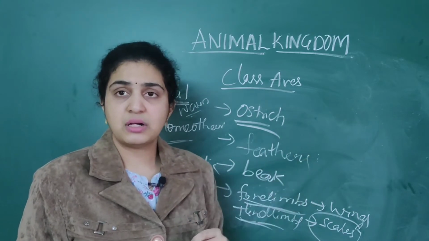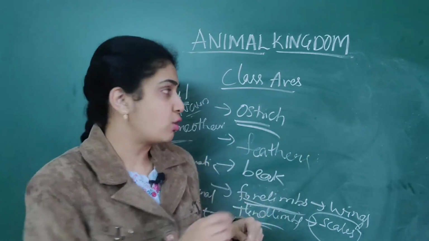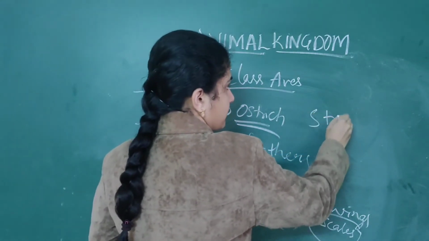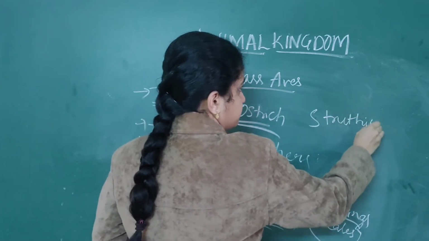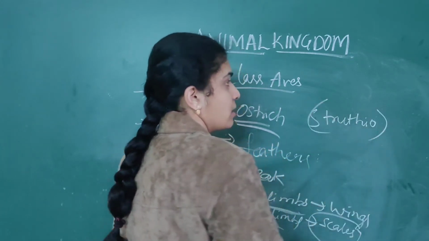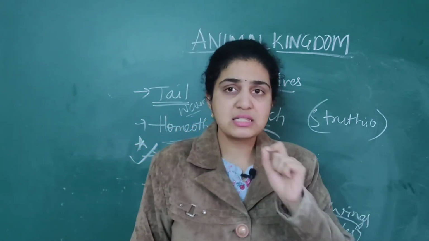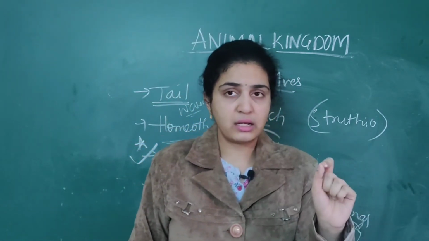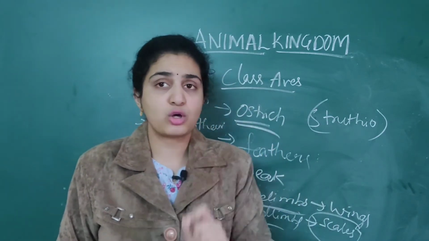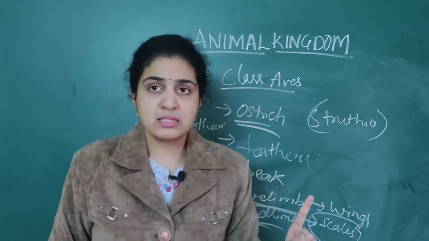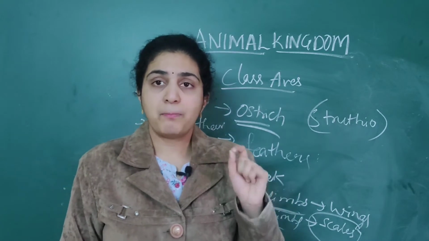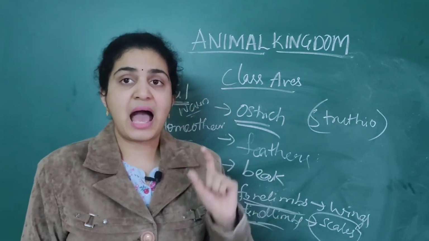It is a flightless bird. Its scientific name is Struthio. Then Pavo is also called peacock. All will start with the same letter, so don't get confused. Pavo, peacock, Corvus, crow, CC. Then Psittacula, P, parrot, that you can remember.